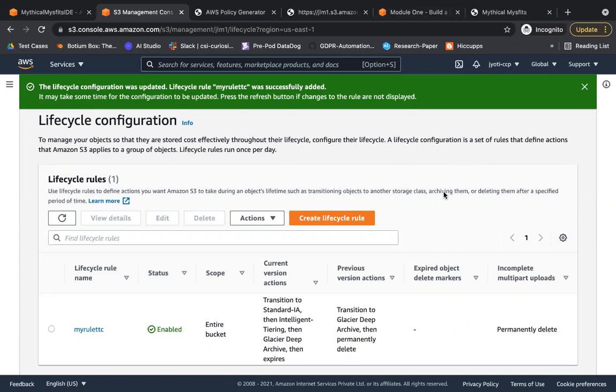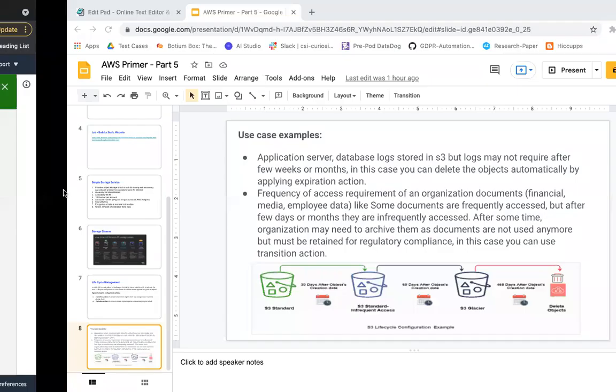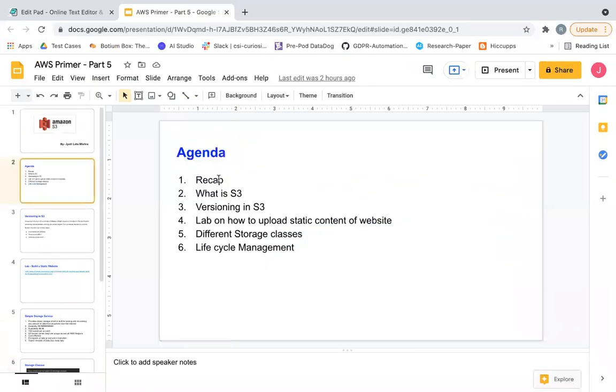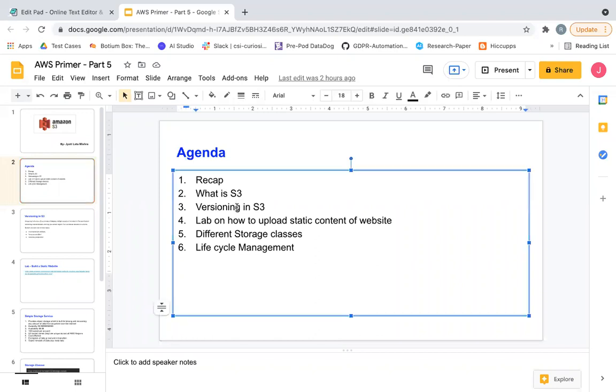So this is it for today's session. We'll just quickly go through the agenda to see that we've covered everything. So we did a recap of whatever we did in our previous 4 parts. Then we studied about S3. This we covered. We created a bucket. We uploaded an object. Then we read about versioning. We tried deleting an object and retrieving it after enabling the versioning.